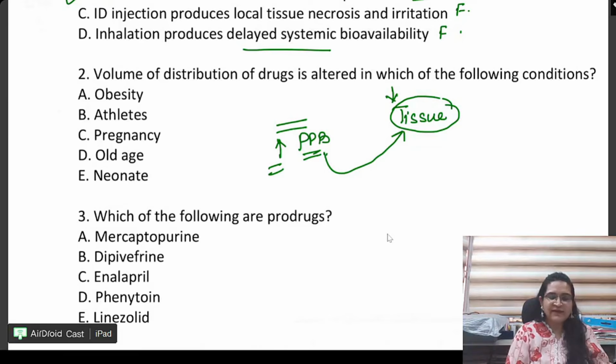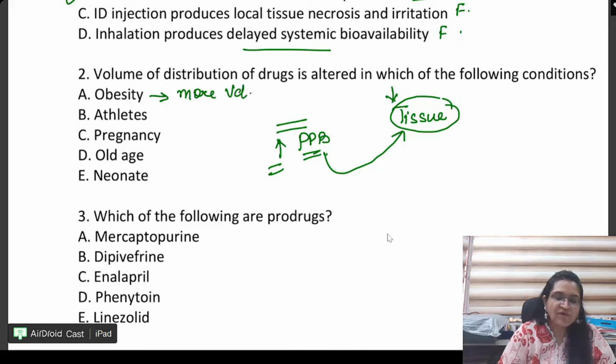Now let us look at all the options one by one. See, in obesity, more fat is there, so more volume of distribution is there. Athletes, not altered. In pregnancy, again, what happens?